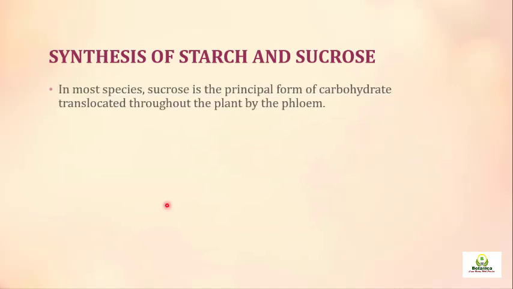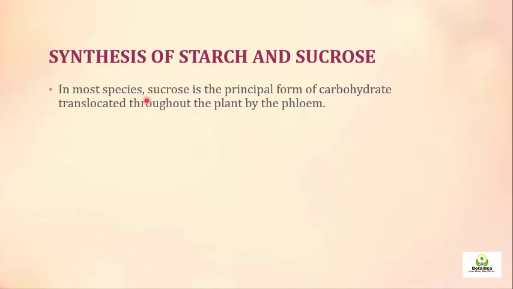In most species, sucrose is the principal form of carbohydrate translocated throughout the plant by the phloem. As far as the translocated form of carbohydrate in plants is concerned, it is sucrose which is translocated to the various organs of the plant where it is needed, and it is not glucose.